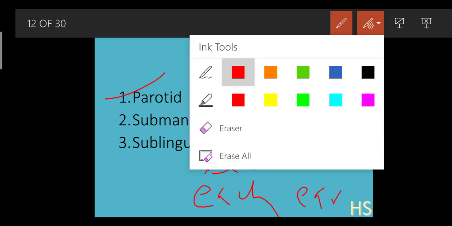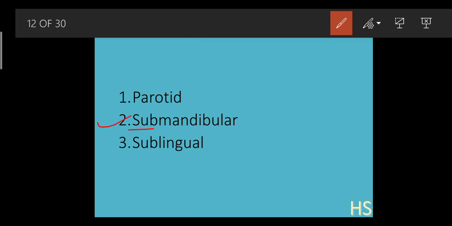Then the next structure, submandibular. Sub means what? Below. The word mandibular means jaw. I have differentiated this word. Sub means below, and mandibular means jaw. So this gland is present below the jaw, which helps to secrete the saliva. The third one, sublingual. Sub means below, and lingual means tongue. This is present below the tongue, which helps us to secrete the saliva. So we got these 3 locations.